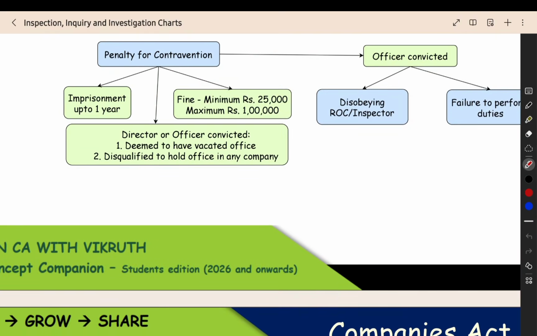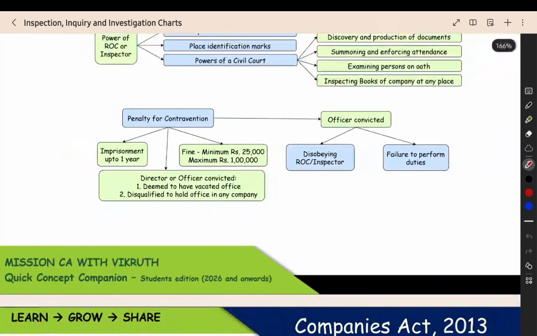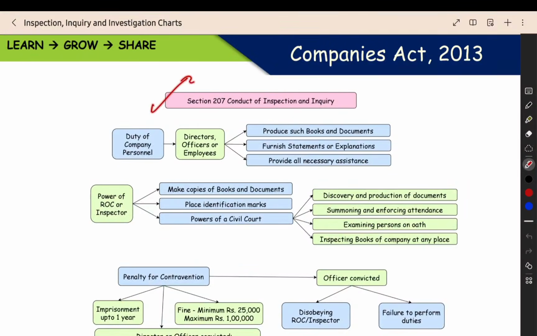Whatever director or officer got convicted under this section, who violated this section and got convicted, that officer will be deemed to have vacated the office. A vacation of office will happen for that particular director in all the companies. Then he will be disqualified to hold the office in any company. He cannot hold the office in any company. So this is a permanent disqualification. Now, this is the penalty for contravention and section 207 is over.